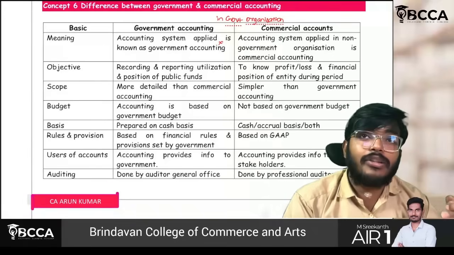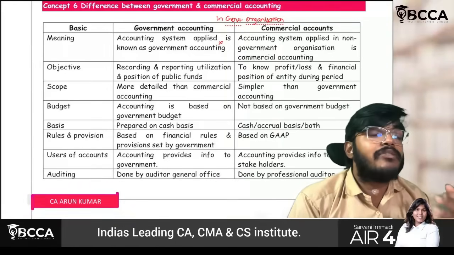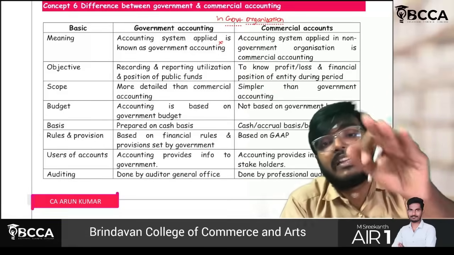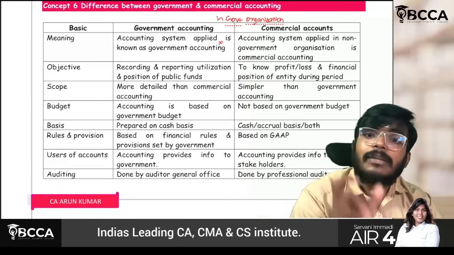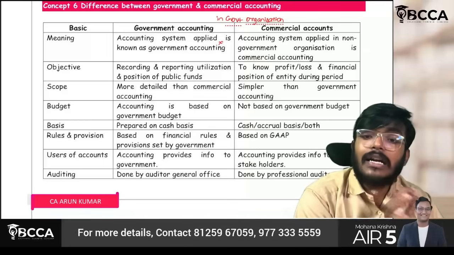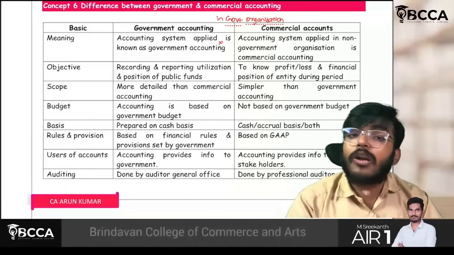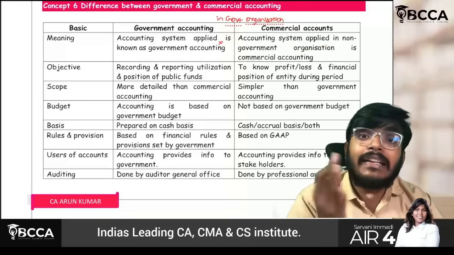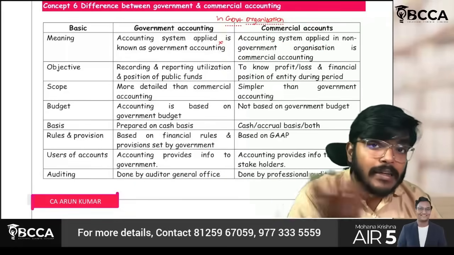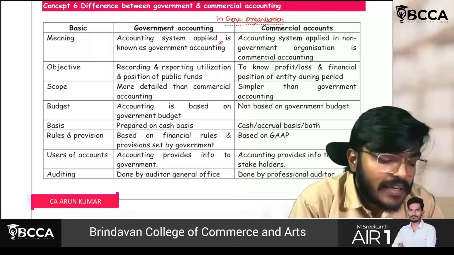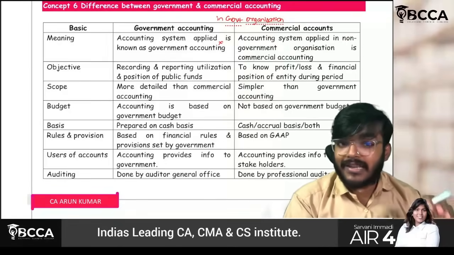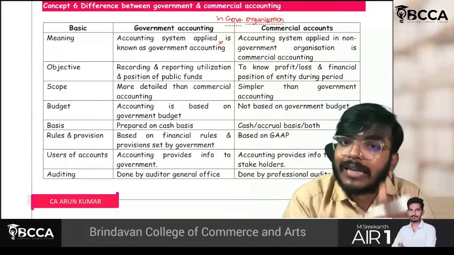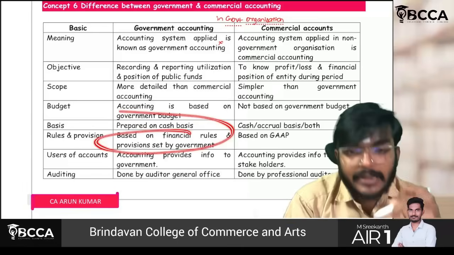Sir, what standards do I have to follow in government accounting? Whatever standards you have to follow will be decided by the government only. Some financial rules and provisions will be fixed by the government only. Government accounting standards are separate. Normal accounting standards should be followed by commercial, non-governmental entities. For example, the accounting standards which we have been learning should be followed by commercial organizations. But if you are a governmental organization, whatever rules you have to follow will be decided by the government.